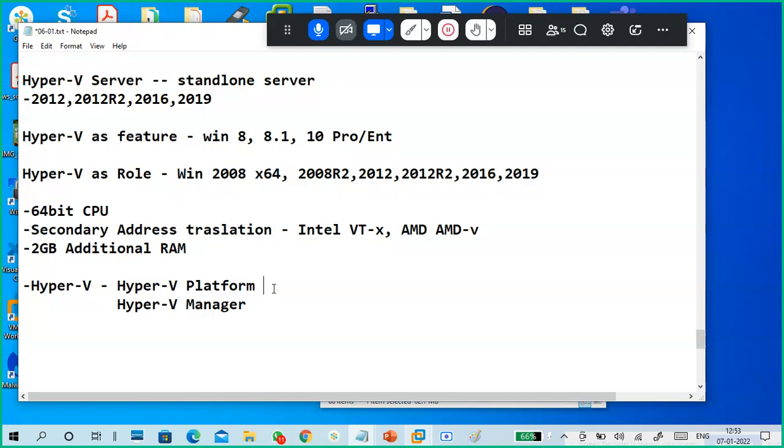Okay, two components. The Hyper-V platform is used to create and run VMs in the PC, the server. PC means computer, right? So in the system, the Hyper-V manager.